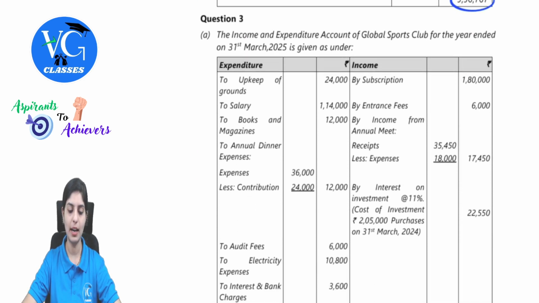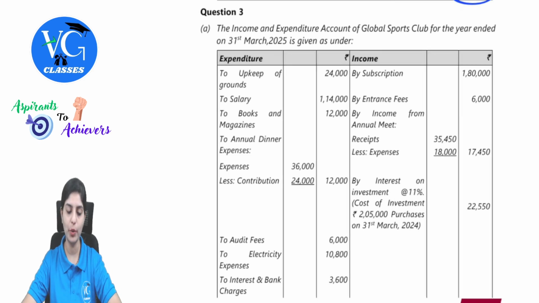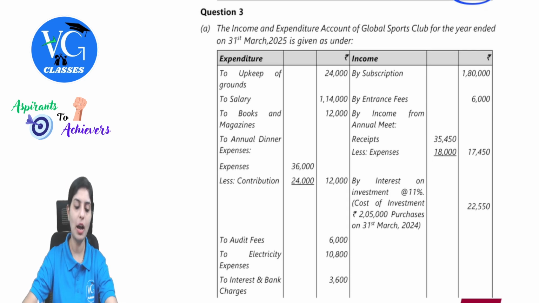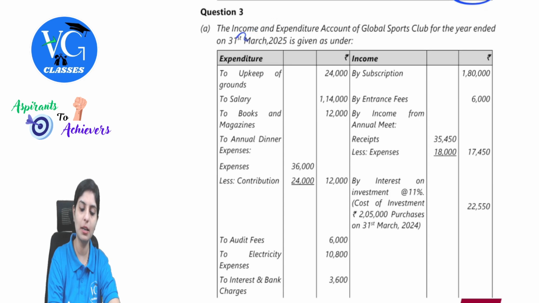So this completes our two questions. Moving on to question number 3. Income and expenditure account of Global Sports Club for the year ended on 31st March 2025 is given as under. So observe one thing, they have given us the income and expenditure.